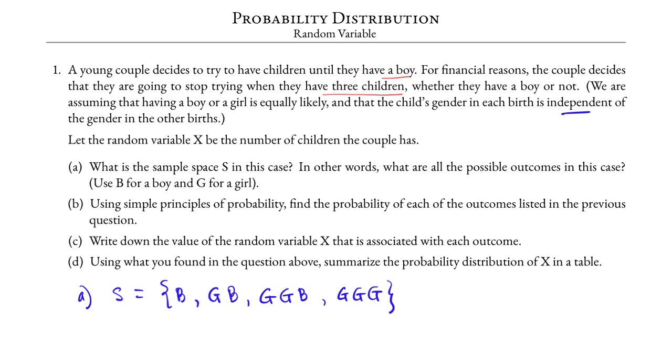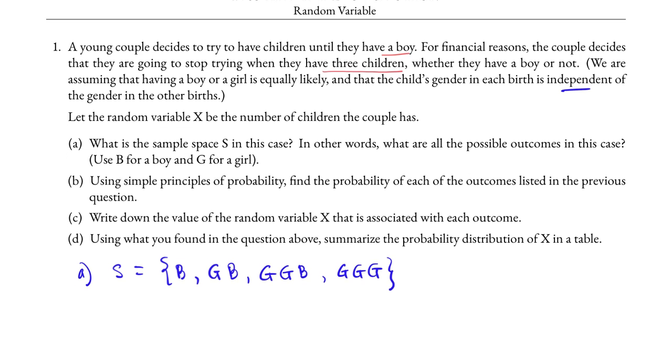The first outcome, B, is when they have 1 child and they have a boy. The second outcome, GB, they have a girl the first time and a boy the second time. They stop. The third outcome, GGB, girl the first time, girl the second time, and boy the third time. They're lucky. And then the last one, GGG, is when they have no boy, but again, they need to stop because